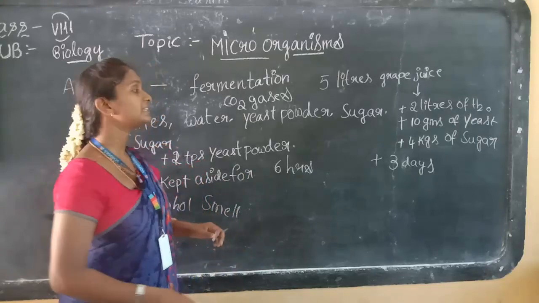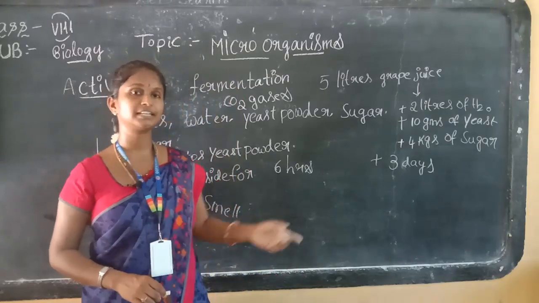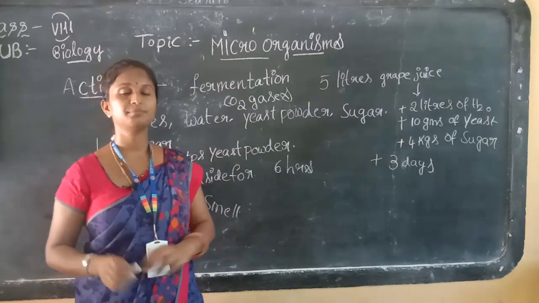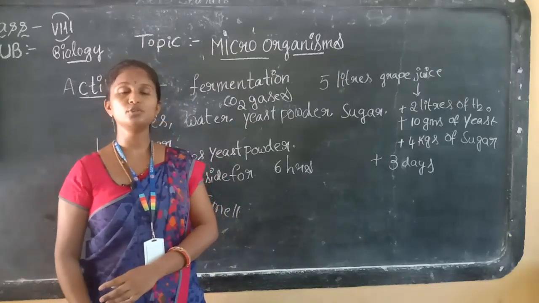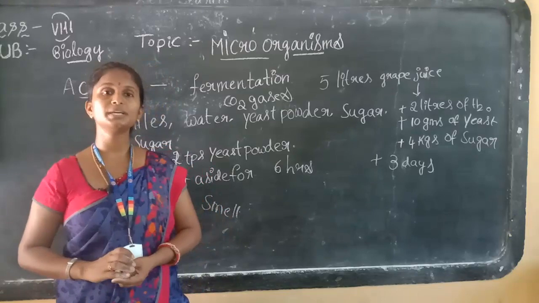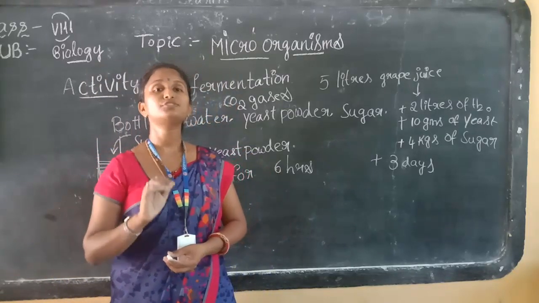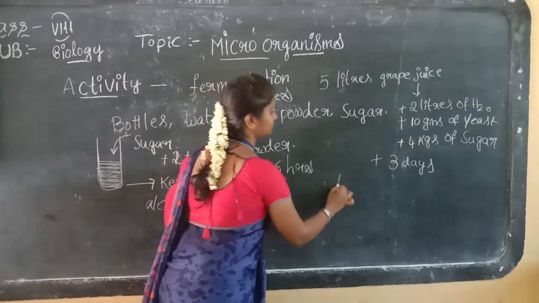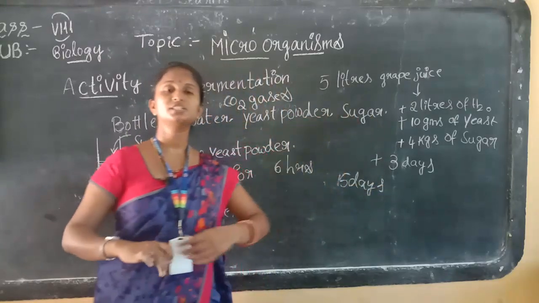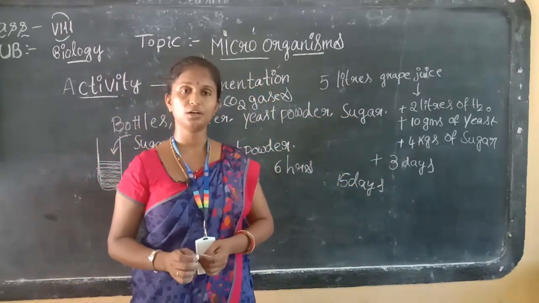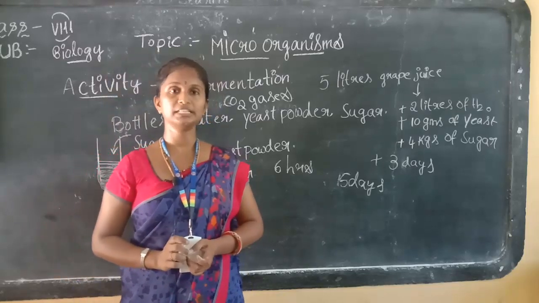After filtering, again they add 5 grams of yeast. First 10 grams, next 5 grams the second time. They will stir it again and keep it for 3 to 4 days. Like that they add yeast powder 3 to 4 times. After 15 days the grape juice smells like alcohol, and they filter and distill it properly. Then it is sold in the market.